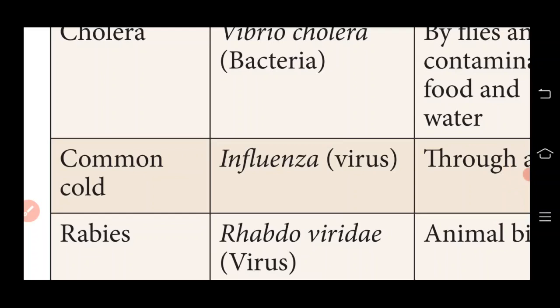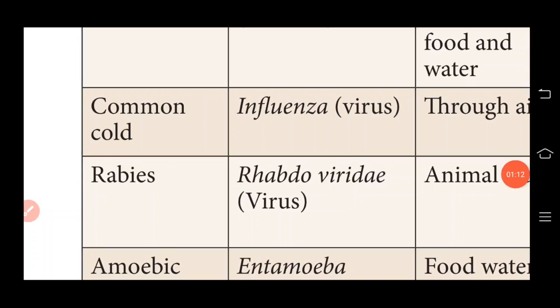And the next one is rabies. Rabies is a disease that a person can get when he or she is bitten by an animal that has the disease. The causative microorganism is Rhabdoviridae, a type of virus. The mode of transmission is by animal bite, maybe a dog or some other dangerous animal. The symptoms are fever, hallucination, paralysis, and inability to swallow.